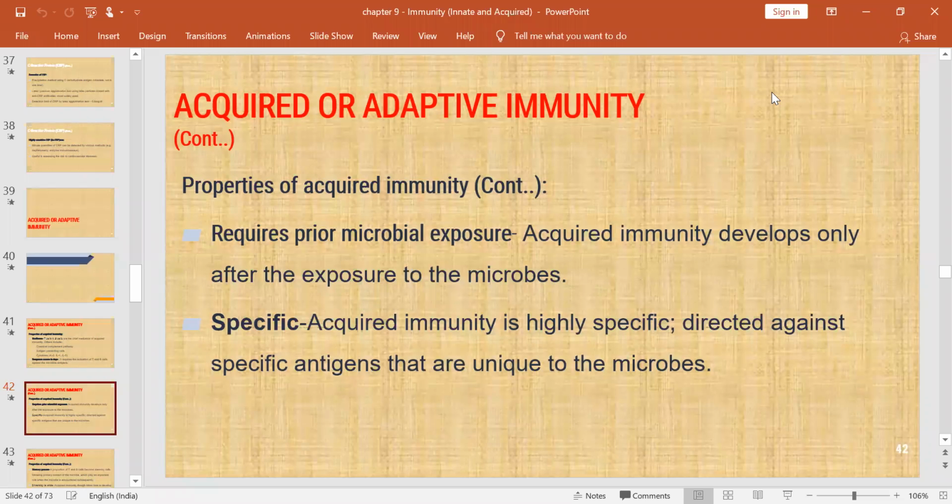And this reaction is highly specific, directed against the same antigen. Suppose one person is infected with the A antigen. Then only he can have antibodies to A antigen. Next time, if he gets infection with the B antigen, definitely he may not have the B antibodies for this.